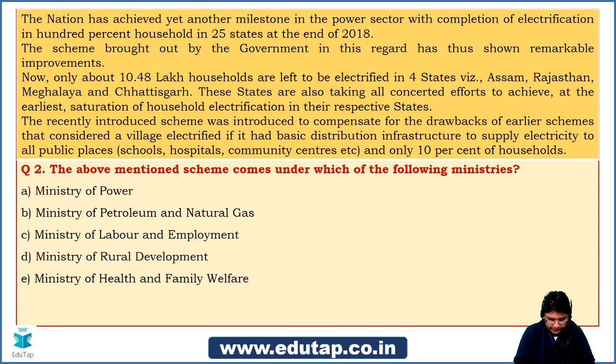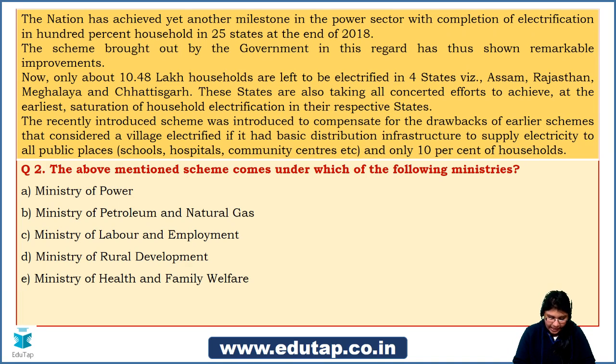Shivam Rastogi says D, Ministry of Rural Development. Yes, quite close, you can relate to that as well. Radhika Kulkarni says A. Most of you are going with option A, friends. Let me tell you, when you talk about this particular question, there can be a confusion between Ministry of Power and Ministry of Rural Development. Let me tell you very frankly, Ashutosh Patil says D. That's why this confusion between option A or D.